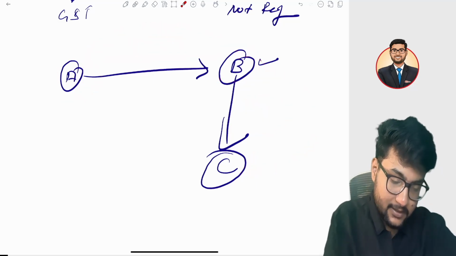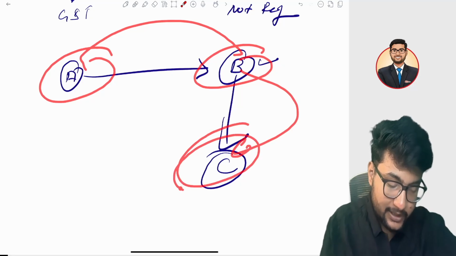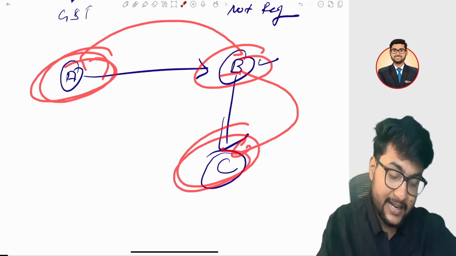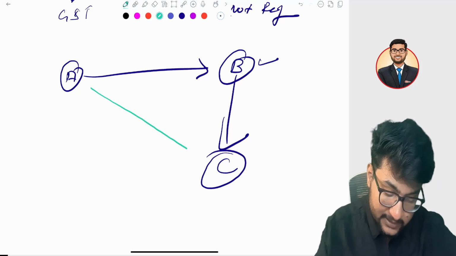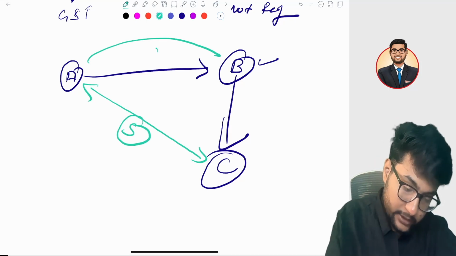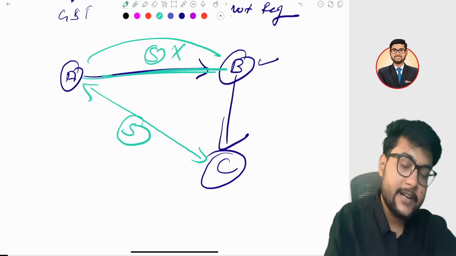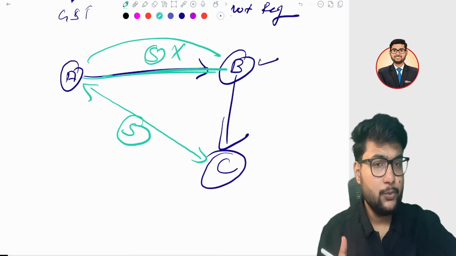But in case A sends the goods to B and B sends to C and issues the invoice in the name of A, in that case the transaction is directly between the principal and the customer. It is a supply and it is not a supply, right? There is no principal-agent relationship. I hope it is clear.